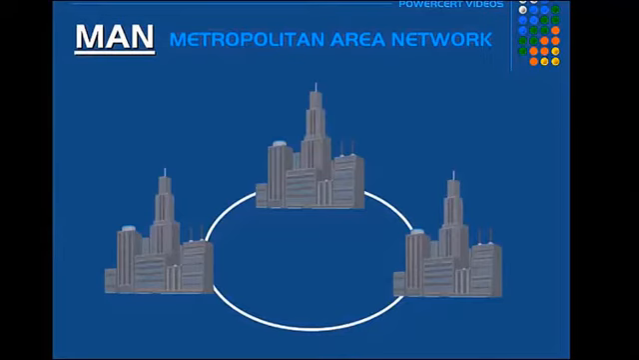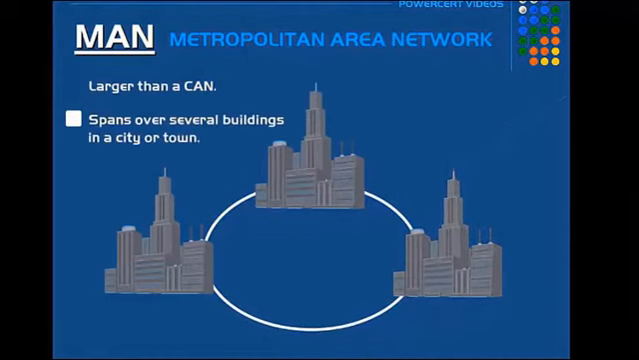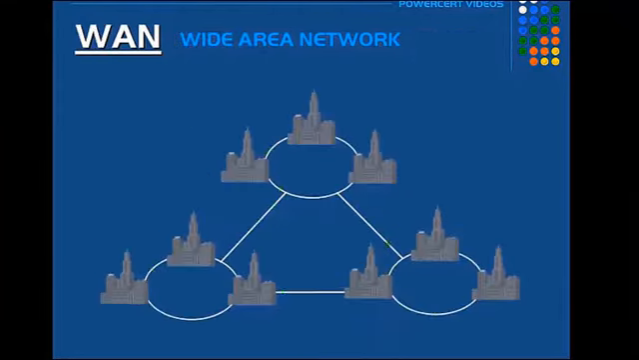The next network is a MAN or Metropolitan Area Network. This is a larger network than a LAN or a CAN. It spans over several buildings in a city or town. So these MANs are typically connected using high-speed transmission media such as optical fiber cables. The MAN can even be concentrated in one city.